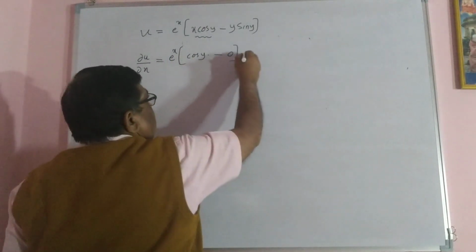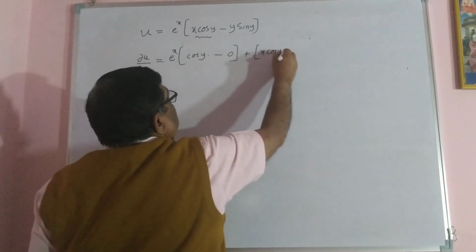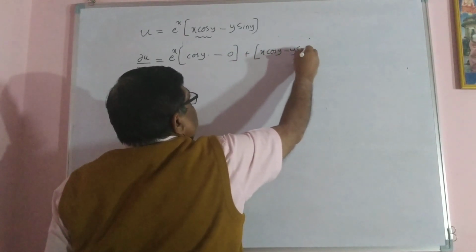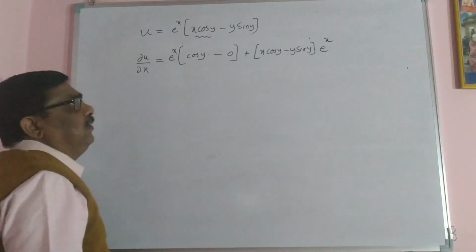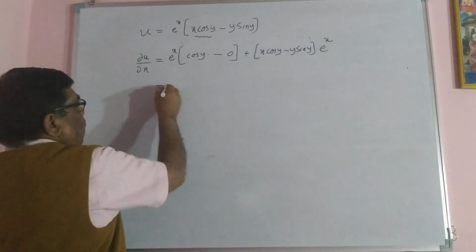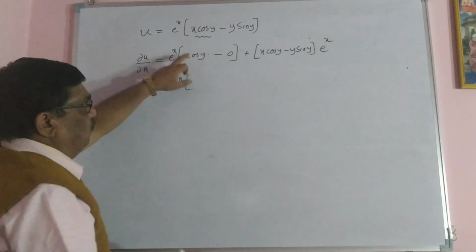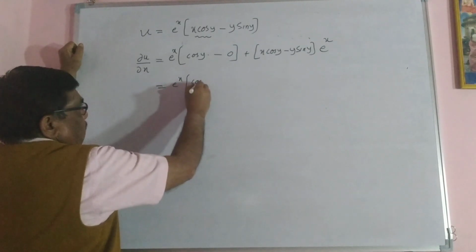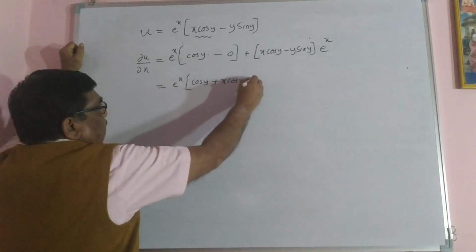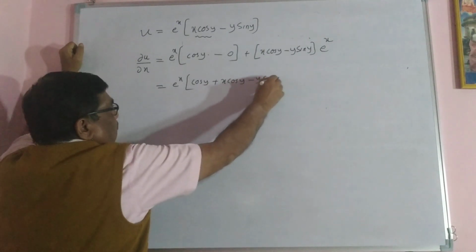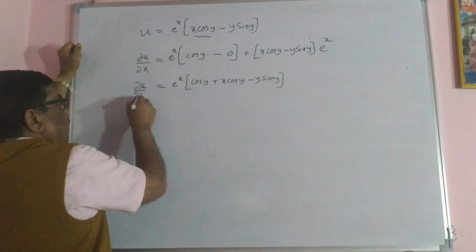Plus this bracket constant, x cos y minus y sin y into e raised to x differentiation is e raised to x. If I take this e raised to x common in both the brackets, here cos y plus x cos y minus y sin y. This is dou u by dou x.